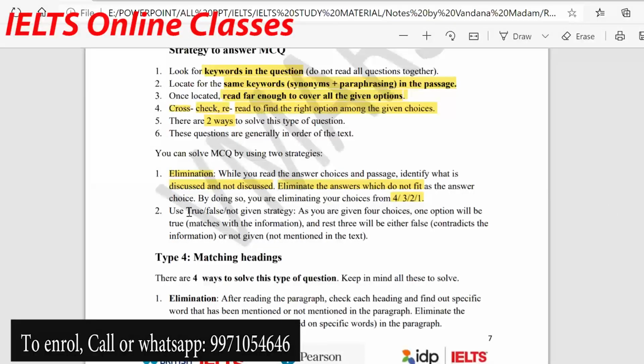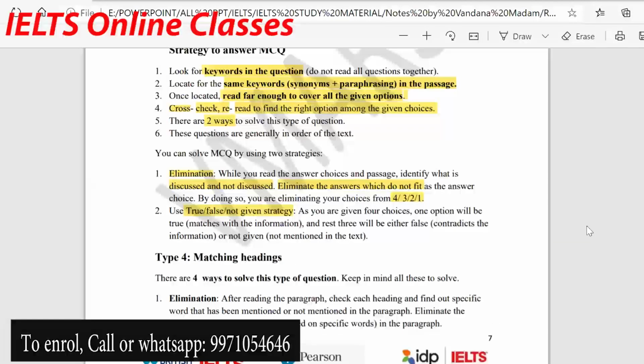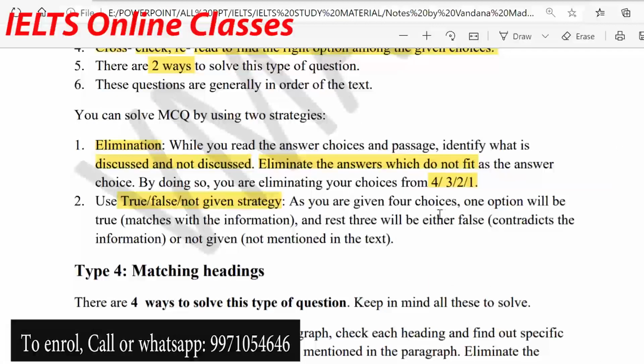Other way, this strategy also works actually. Other way of doing this could be the true, false, not given strategy. So what happens in this strategy, as you are given 4 choices, one option will be true.